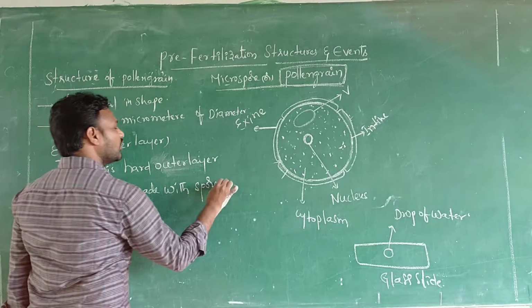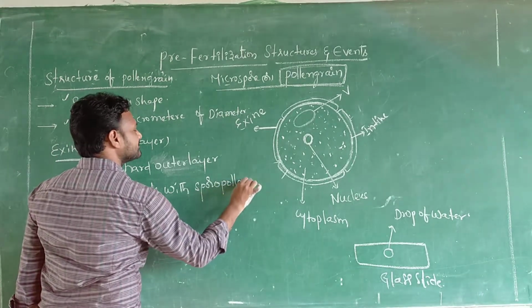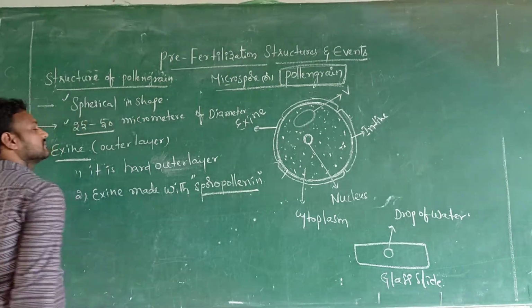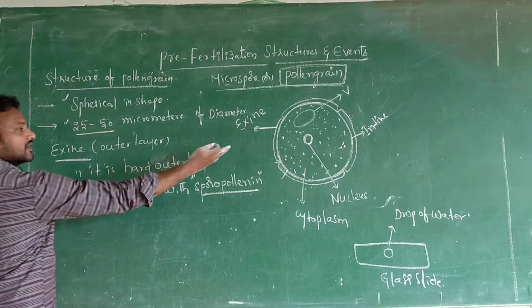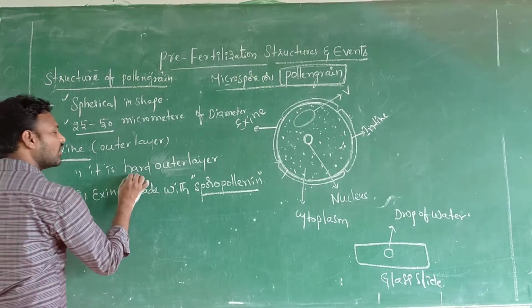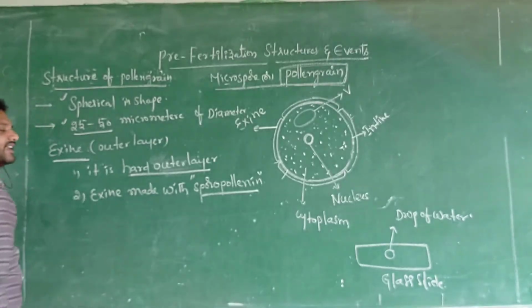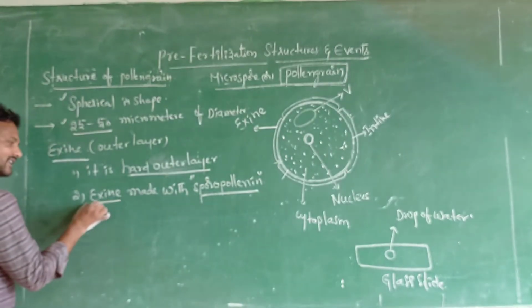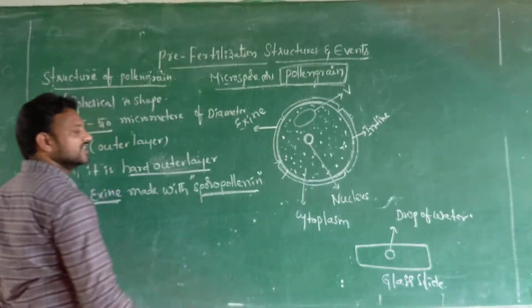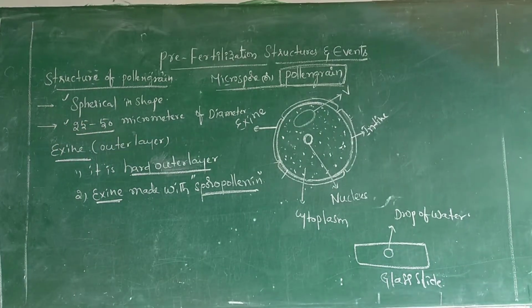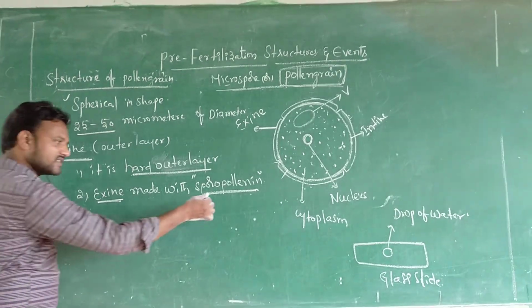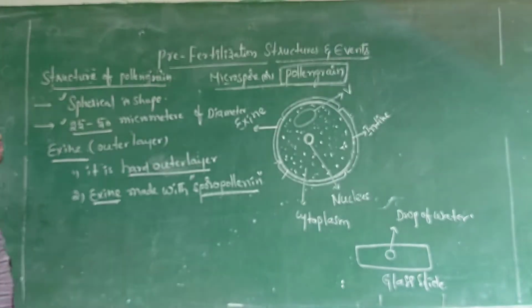This is sporopollenin. Sporopollenin, very important. The pollen grain has two layers, sir. The outer layer is a hard outer layer, the exine. It is made up of one substance, that is sporopollenin. Sir, what is the nature of this sporopollenin?